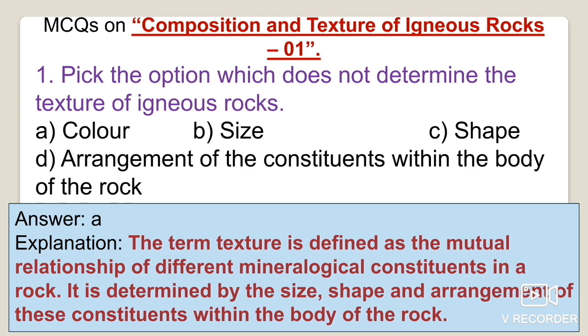The same is given in the description box, as you can see. The term texture is defined as the mutual relationship of different mineralogical constituents in a rock, determined by the size, shape, and arrangement of these constituents within the body of the rock. So here option A is the right option.